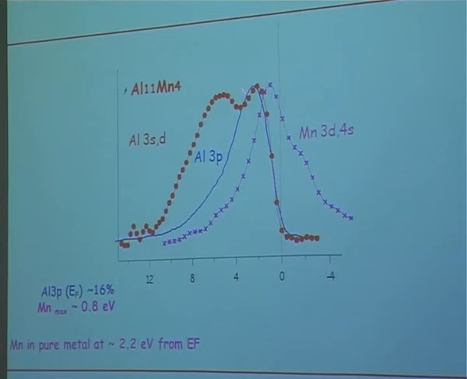It is rather similar with a stronger covalency in this energy range of the valence band, and manganese is pushed again towards the Fermi level. And here the interaction is stronger because of this minimum here, which shows that covalency is stronger than in the previous example. So the manganese d states are pushed a little bit more. This is a rather localized character because there is a kind of repulsion between the pure D and the SPD states of aluminum.